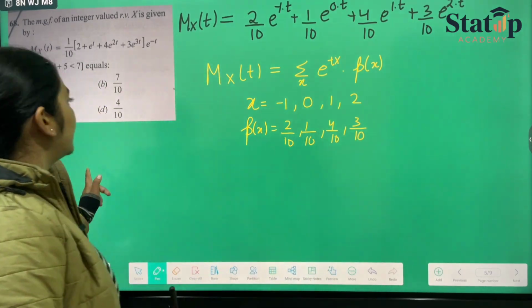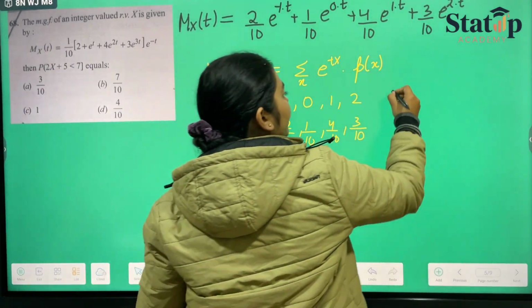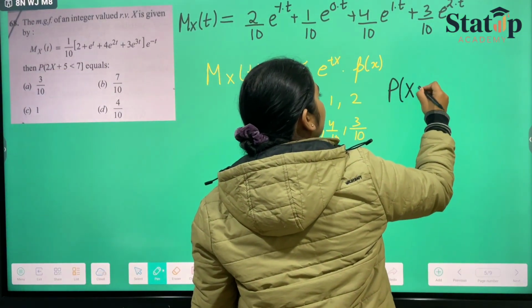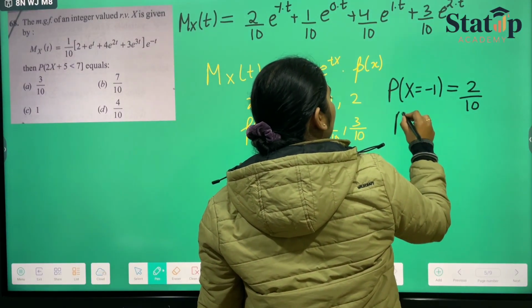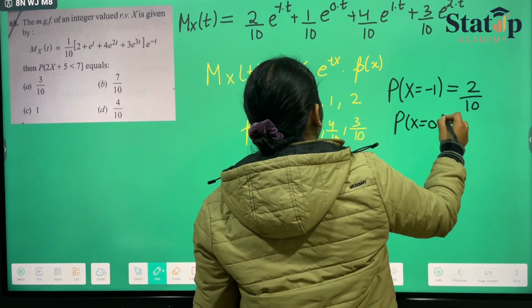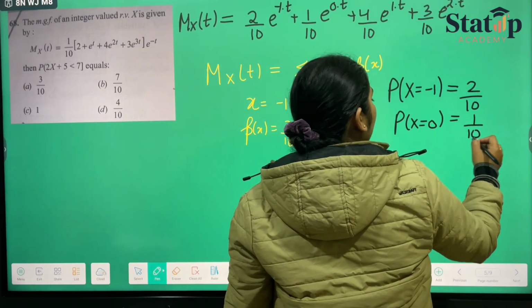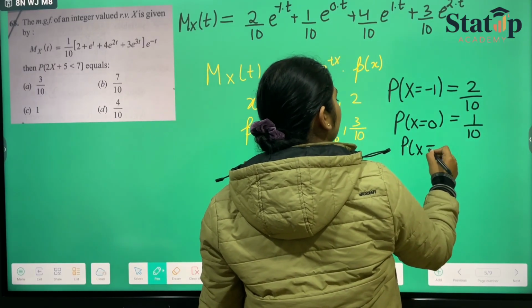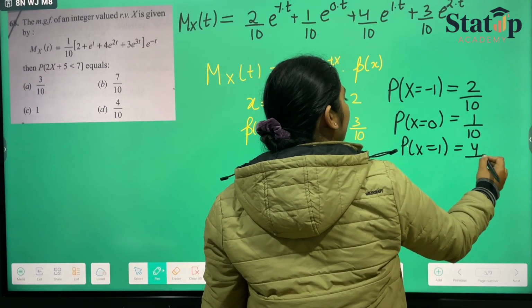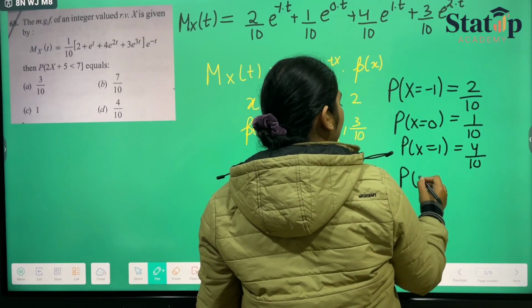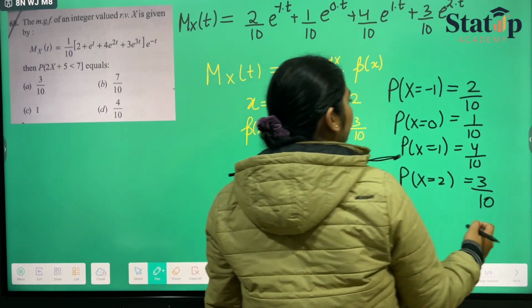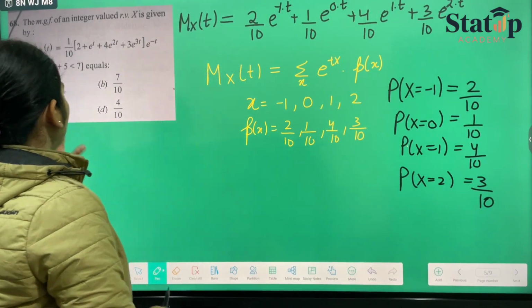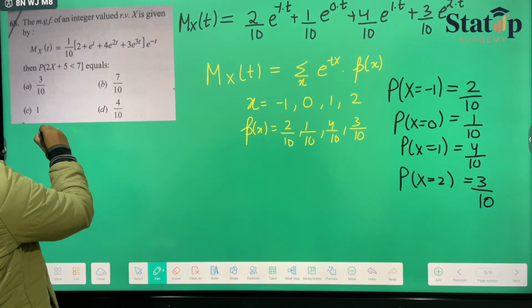Now in short, we can write it as probability x equals minus 1 is nothing but 2 by 10. Probability x equals 0 is nothing but 1 by 10. And probability x equals 1 is nothing but 4 by 10. Probability x equals 2 is nothing but 3 by 10. These have been provided to us, and they asked us to calculate this probability.